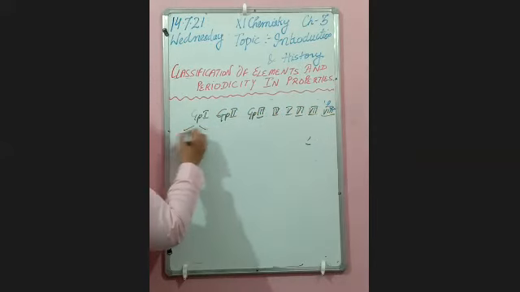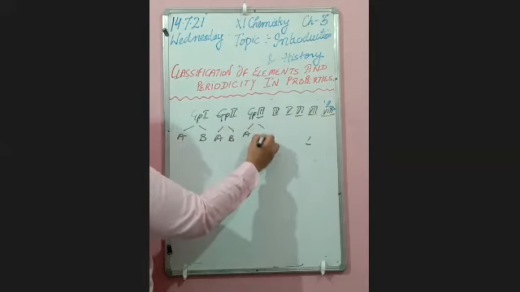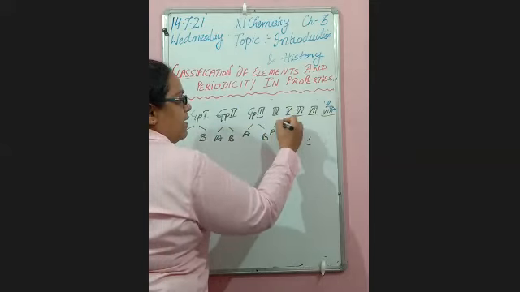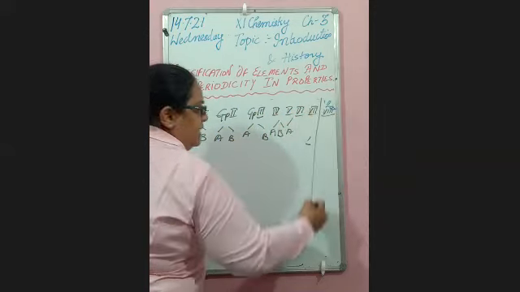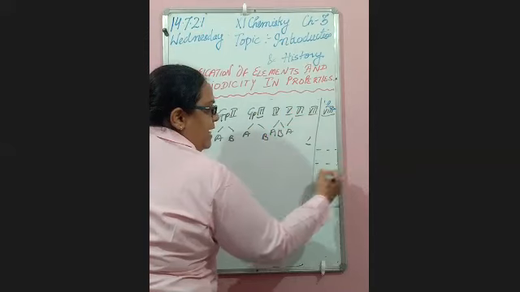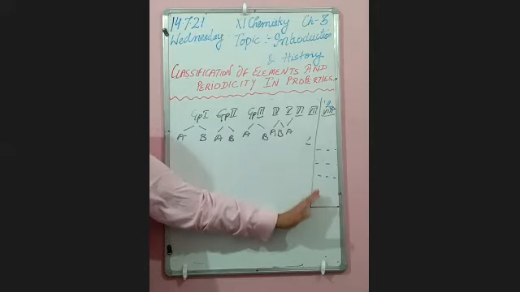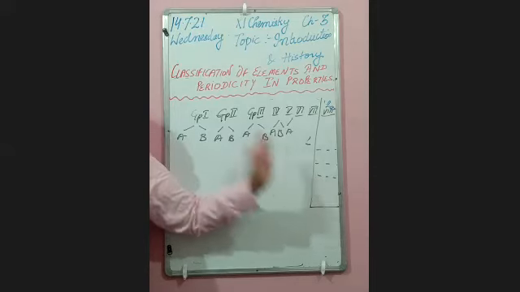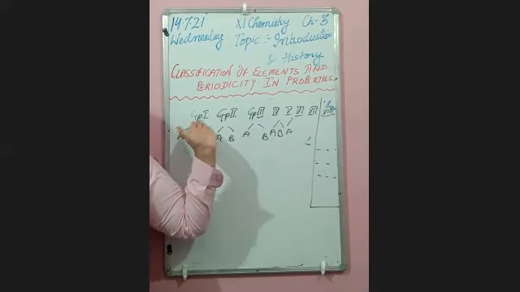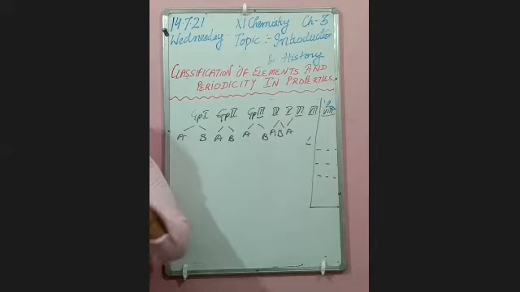And from group 1 to group 7, there are two subgroups, A and B. But in case of the 8th group, there are a total of 9 elements arranged in triads. In every group from 1 to 7, there are two subgroups depending upon their properties.